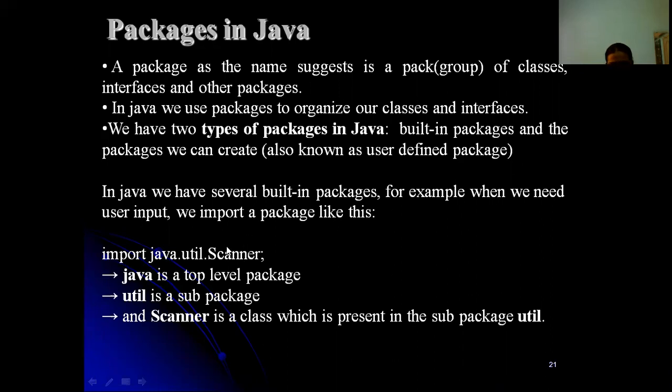Scanner is a class with which we can take an input and print the output on a screen. Util is one sub package which has the Scanner class in it. Under util we have several other classes, but Scanner is one such class which you can use for input and output.